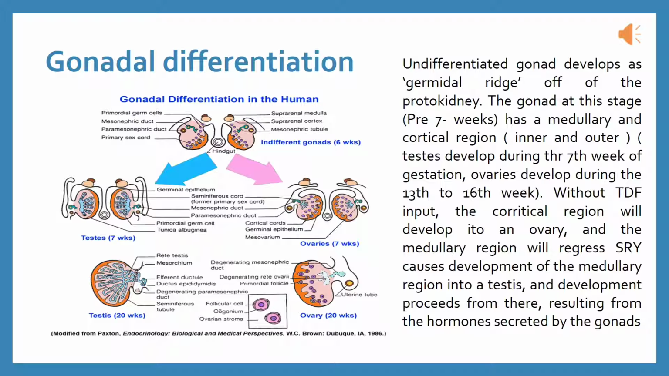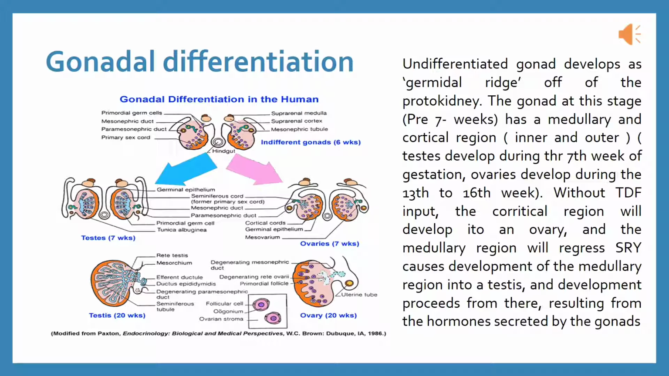Gonadal differentiation. The undifferentiated gonad develops as the germinal ridge off of the protokidney. The gonad at this stage has a medullary and cortical region of gestation.